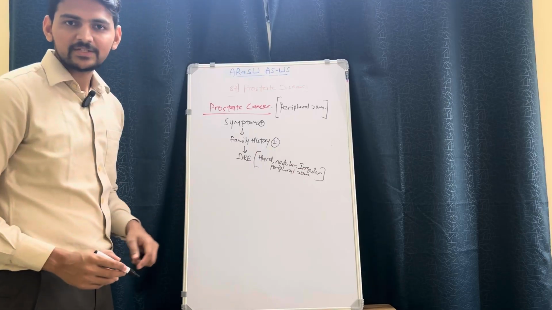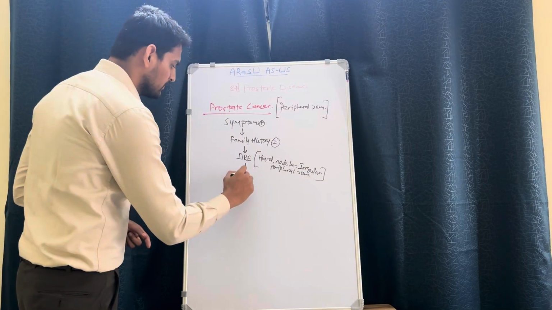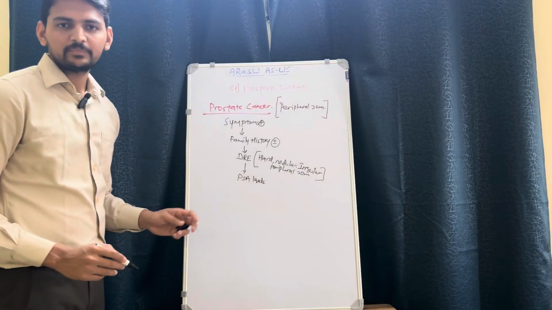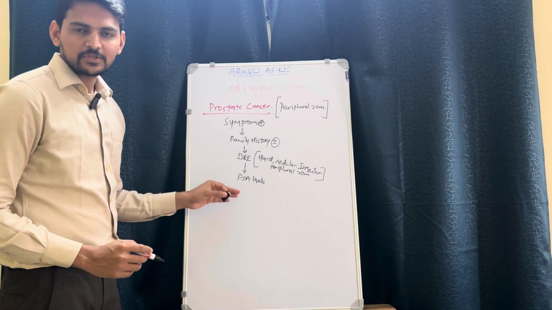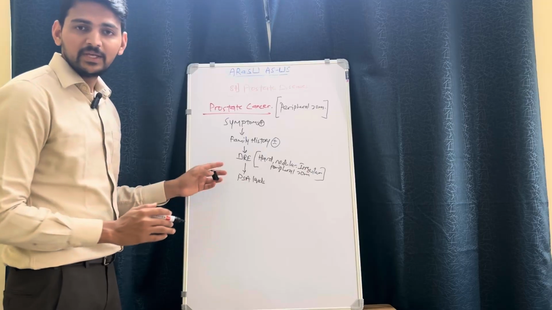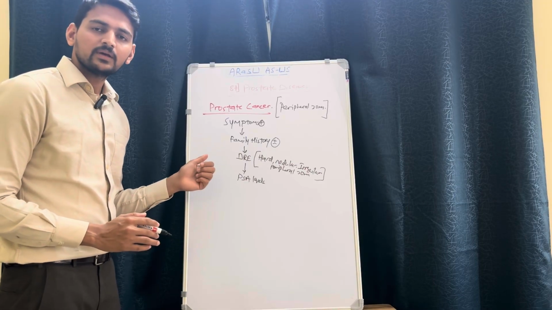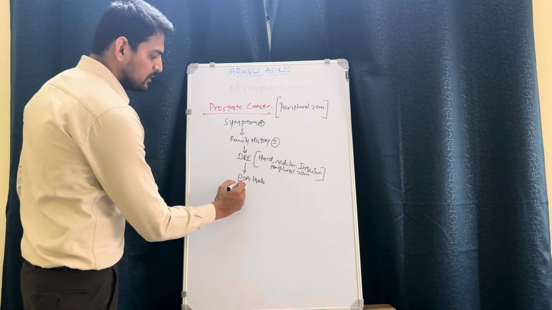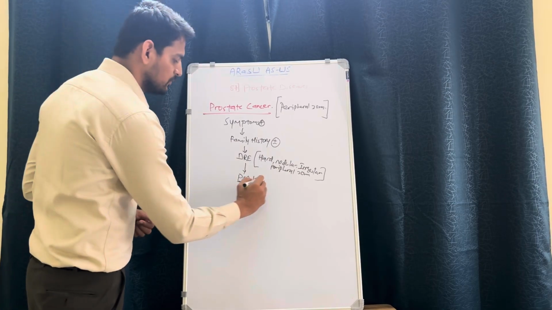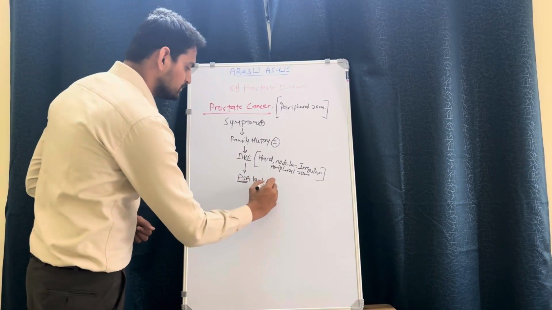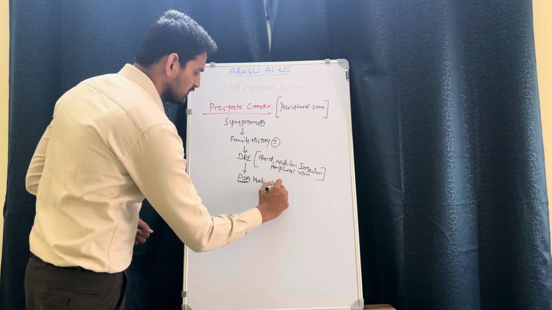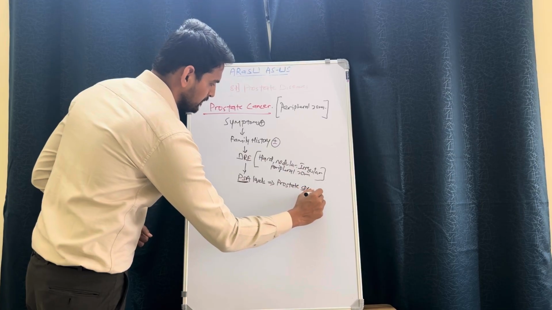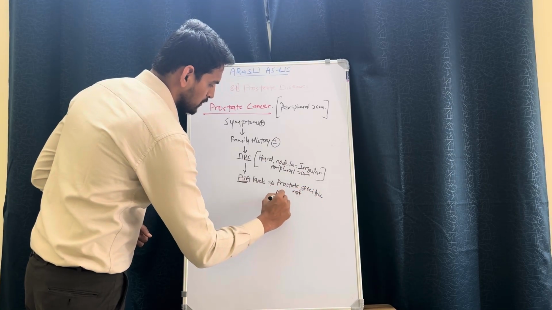So once these features are there, we will ask for PSA levels, prostate specific antigen. A few points about prostate specific antigen: we told in the beginning that it is secreted by both non-malignant as well as malignant epithelial cells of the prostate gland. So this is prostate specific antigen, not prostate cancer specific. The important point here is, this is prostate specific, not prostate cancer specific.